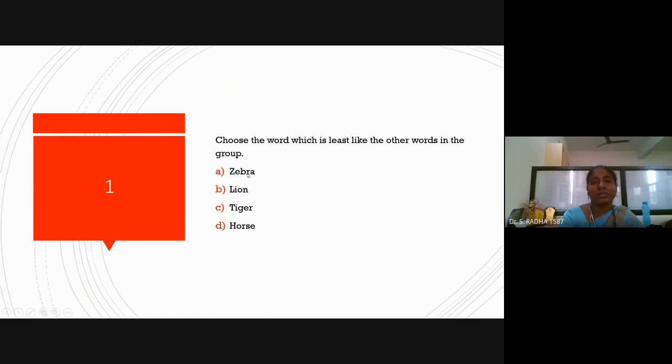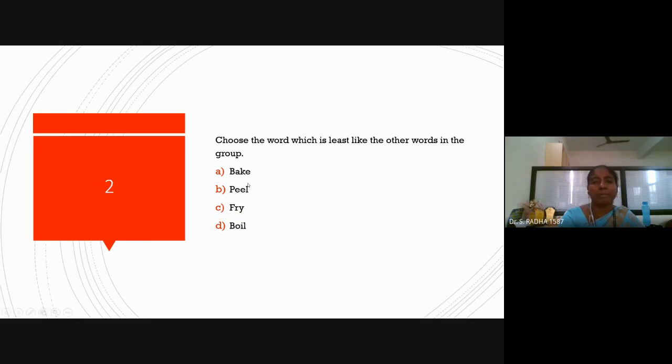Odd man out. Zebra, lion, tiger, horse. Okay. So the first three are wild animals in the forest. Horse is not such a thing. Zebra is not exactly wild, but sometimes. So horse is the exact pet animal, not a wild animal. Next set, choose the word which is least like the other words.